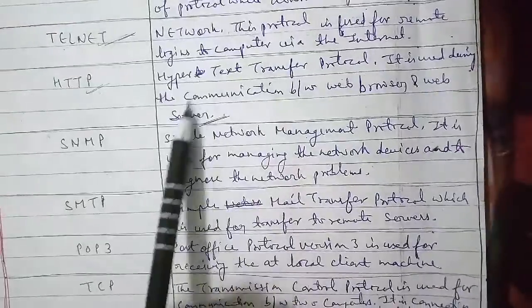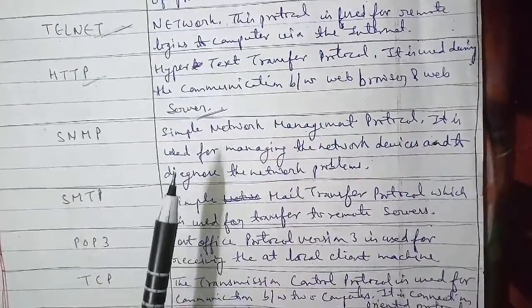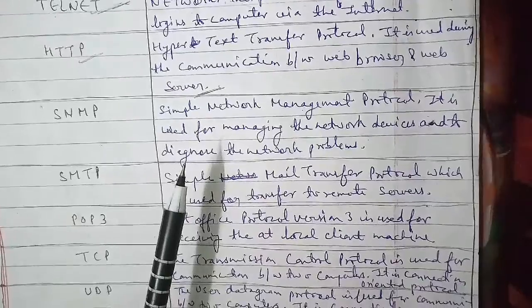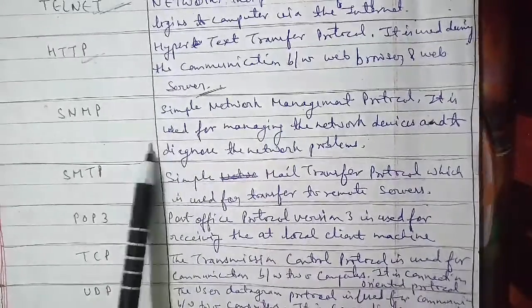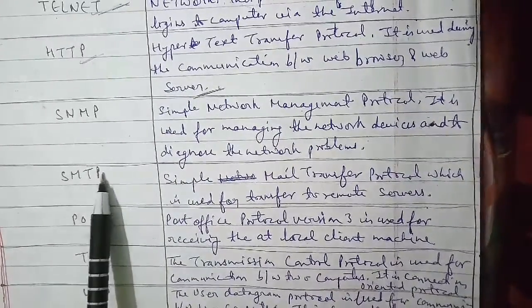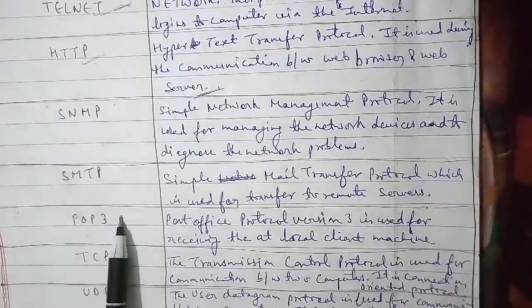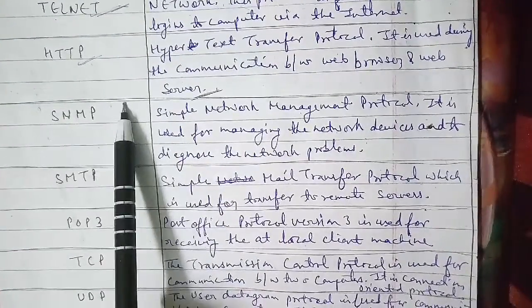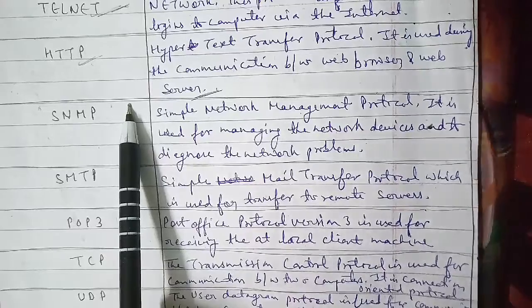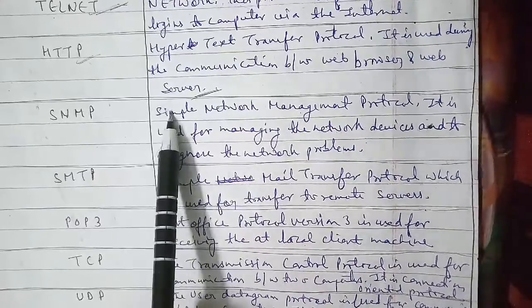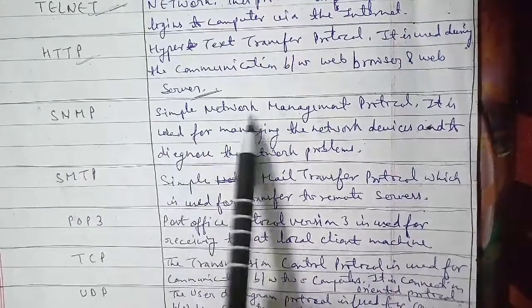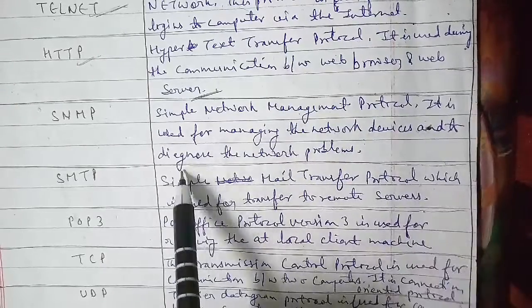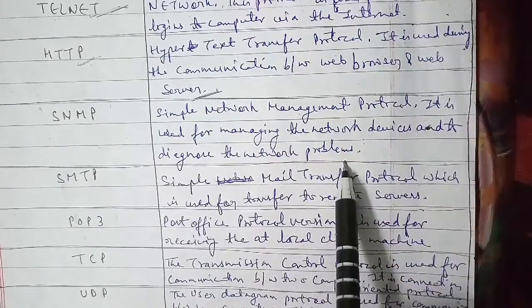Regarding SNMP, the simple network management protocol, it is used for managing network devices and diagnosing network problems as well. SMTP, the simple mail transfer protocol, is used for transferring mail to a remote server. POP3, Post Office Protocol version 3, where 3 is the version, is used for receiving mail at the local client machine.